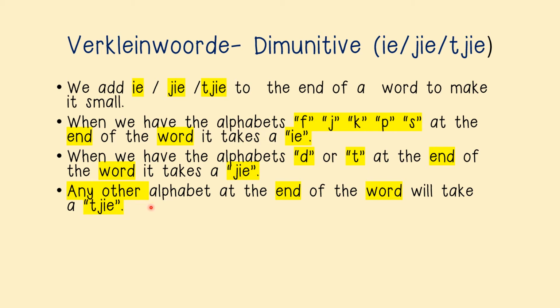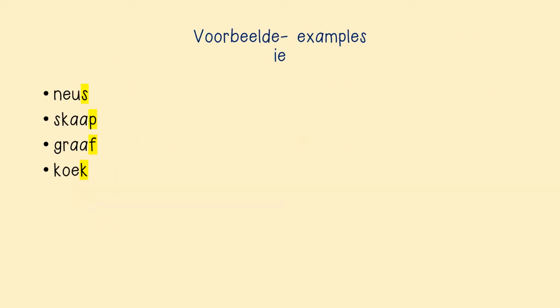Any other alphabet at the end of the word will take a TJIE with the T. So any other word that ends with any other letter besides a D, a T, an F, J, K, P, or S, for example, if it ends with a B, it will have T, J, I, E at the end. Okay. Let's do some examples.